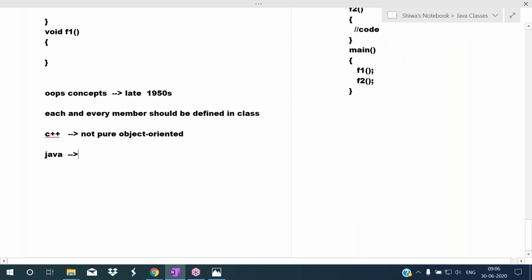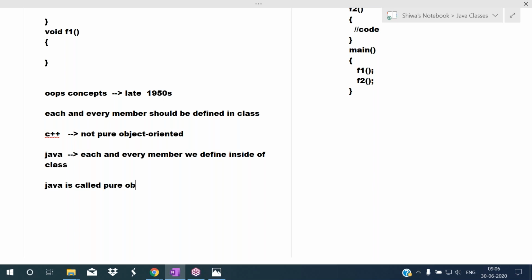Whereas in Java, each and every member we define, we define inside of the class. Because of this reason, Java is called a pure object oriented programming language.